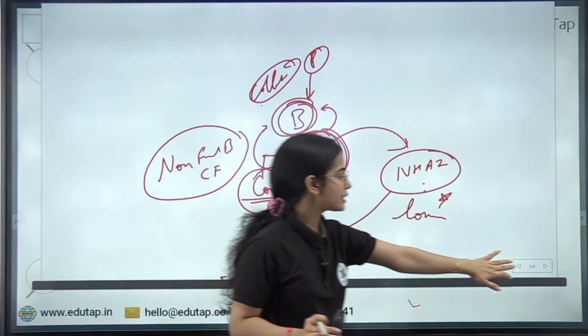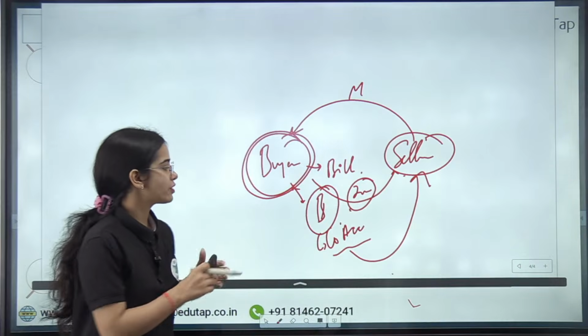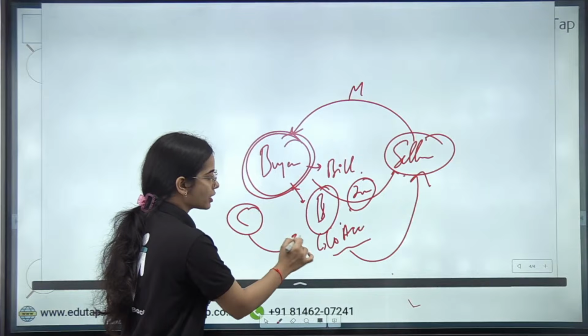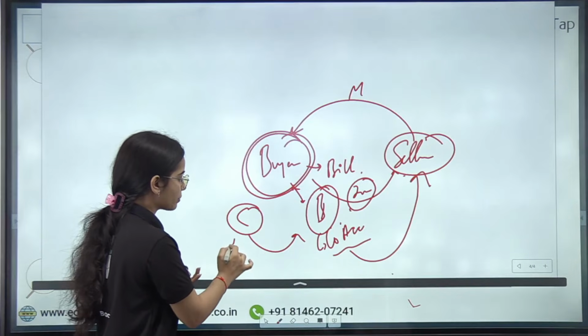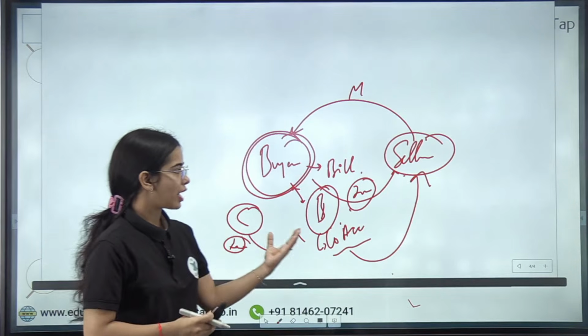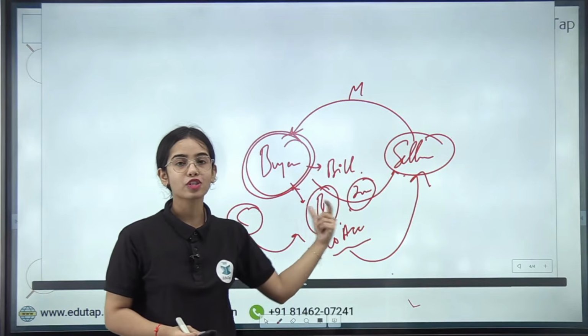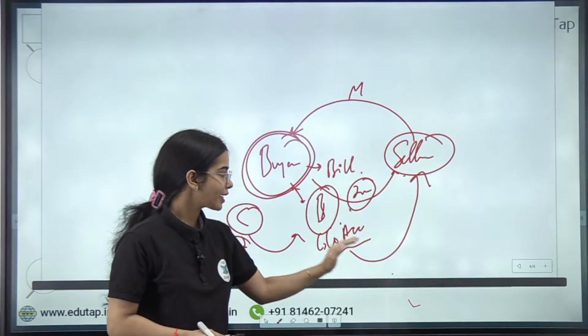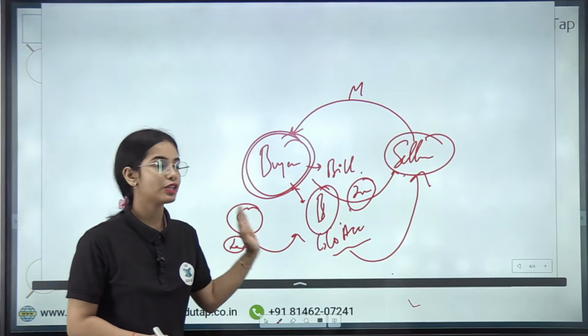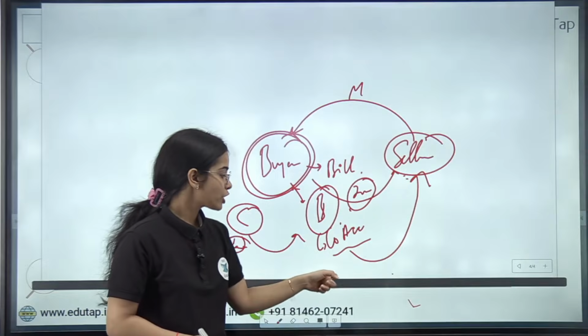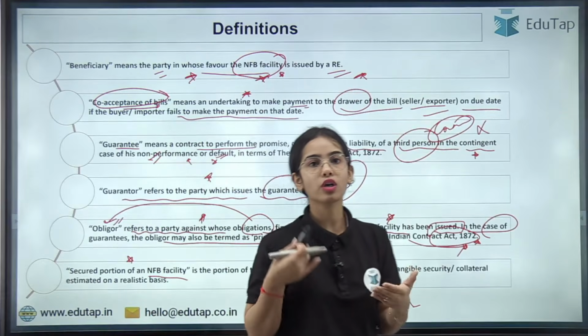Or in this case, the buyer has given some collateral to the bank, some property or land. So if the buyer is not able to repay the bill to the seller and the bank has to pay the bill, the bank can sell this collateral to pay the seller. Okay, so this is the secured facility.